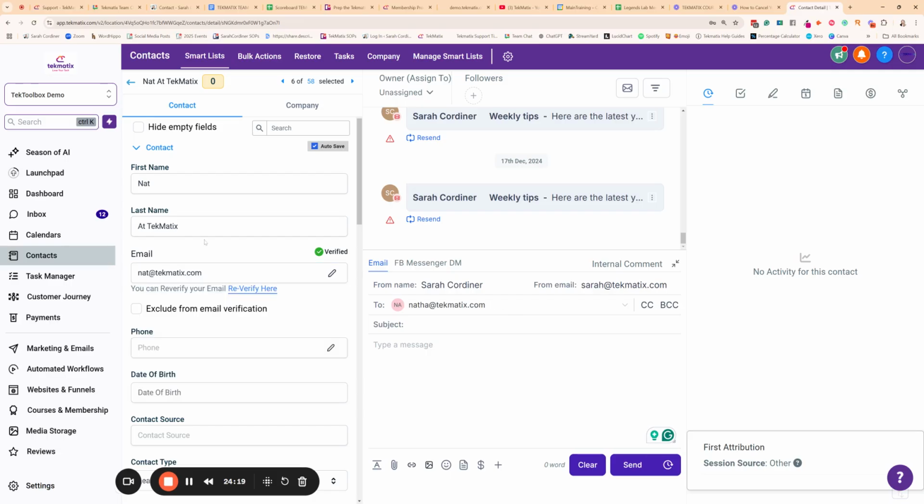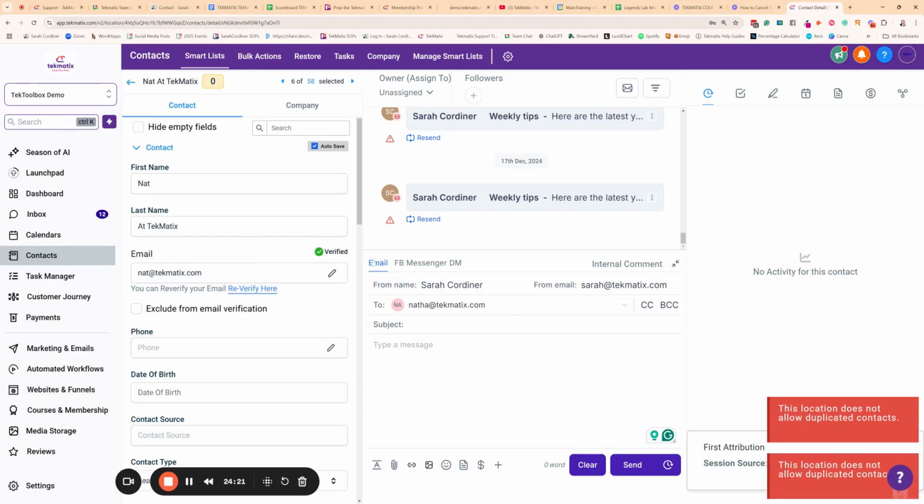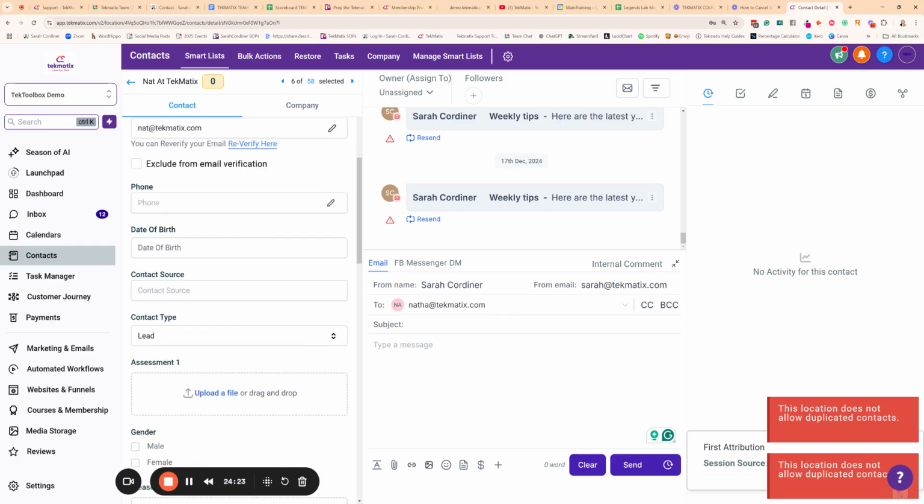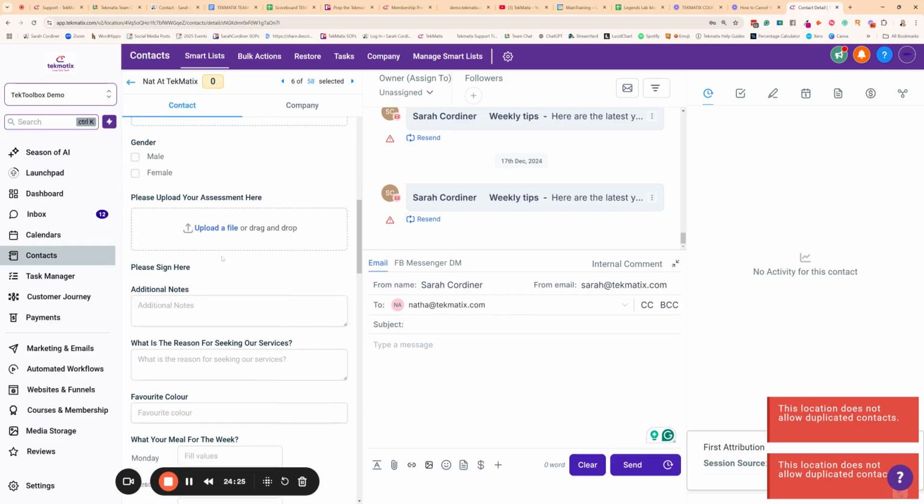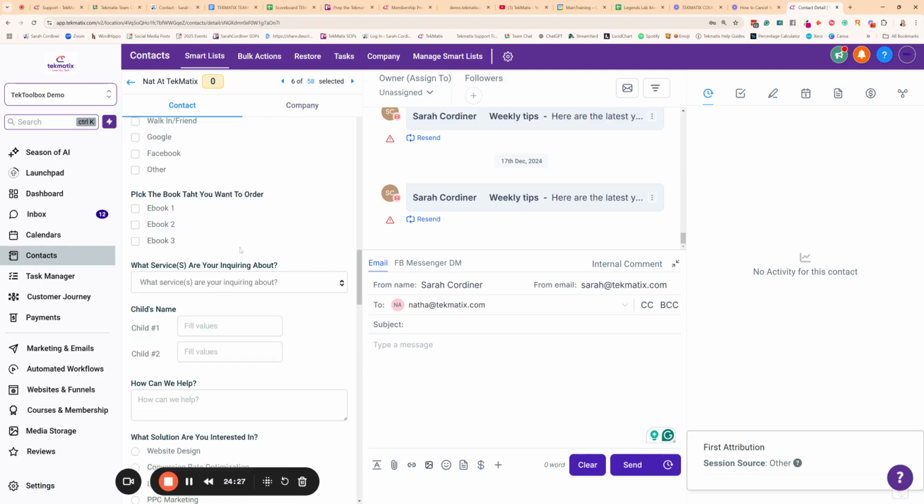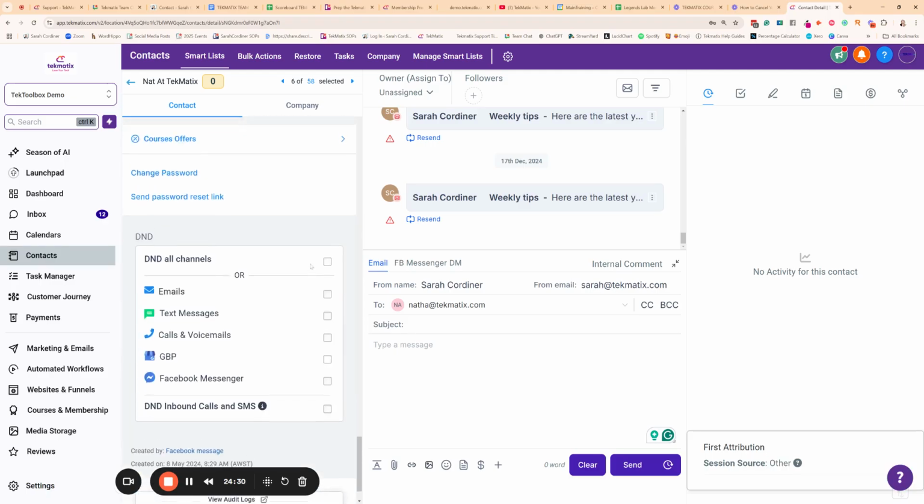It may be they just typed their email address in wrong and it needs to be re-verified. Okay, so that's one thing you might want to be thinking about. Next, all of their contact information and any fields that you've put together on forms are all going to show up in the contact's record down here.